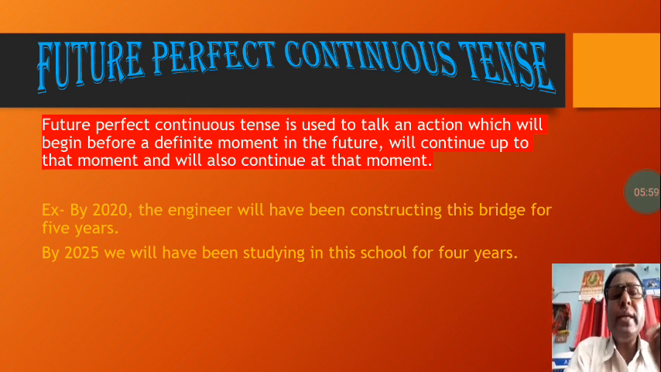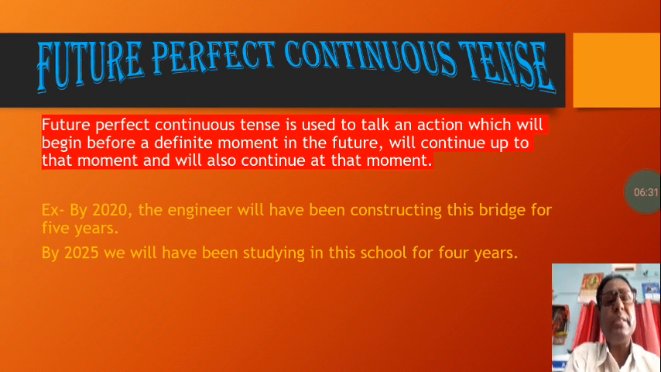By 2020, the engineer will have been constructing this bridge for 5 years. Next is, by 2025, we will have been studying in this school for 5 years. These are the examples based on future perfect continuous tense.